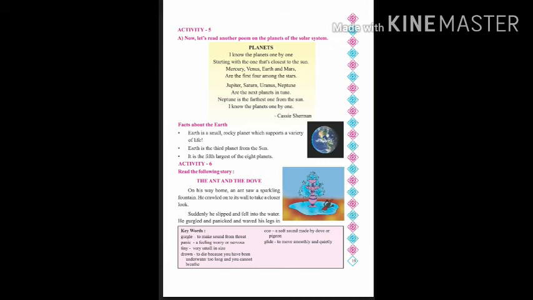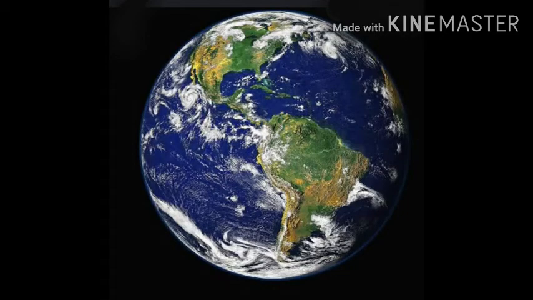Now coming to the facts about the earth. See, now whenever you see a globe, it is blue in color, right? Majority of the color that is visible is blue. It has many different colors. So why it is blue? Yes, because 70% of the earth is covered with water. Just similar to our body. In our body also 70% is water.